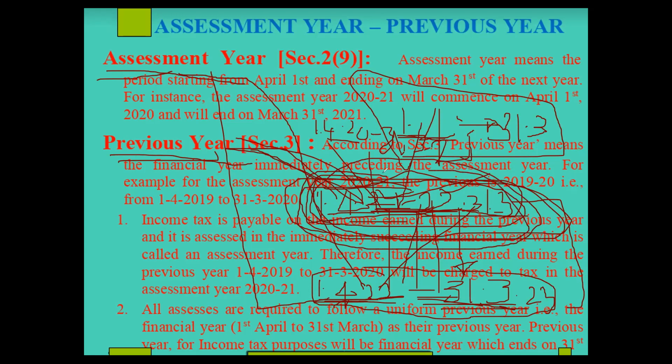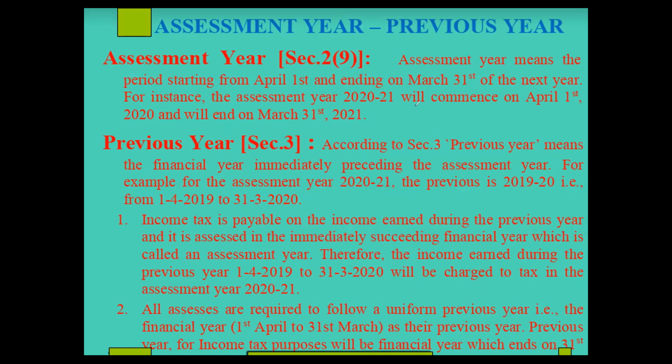Is it clear? Yes sir. I will explain. See, I will take three years serially. 1/4/2020 to 31/3/21.